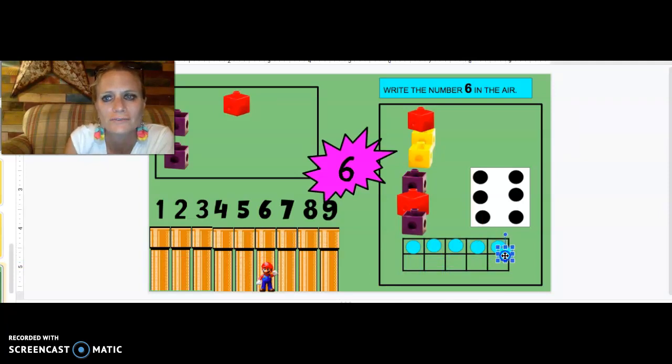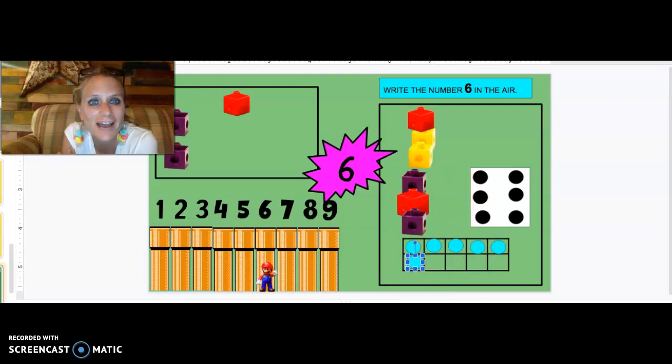What do I need to do? All right, good job. So we have 5, and then we put one more on there for 6. Good job. That is the number 6. After 5 comes 6. What comes after 6? 1, 2, 3, 4, 5, 6, 7. Ooh, number 7 we'll learn about soon.